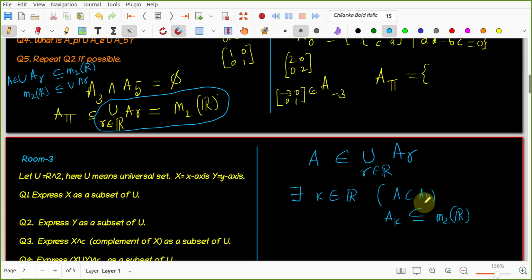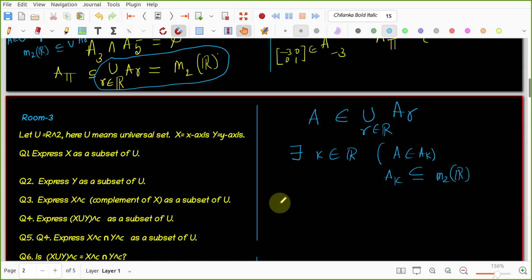What is AK? AK is the set of all matrices with determinant k. Now what is the relation between AK and M2 of R? This is a subset. So I started with A in the union, then A is in one of the sets, AK, and that AK is a subset of M2 of R. So I proved that A is an element in M2 of R. Then only the proof of this direction is over. One direction, right? Now I need to prove the other direction.